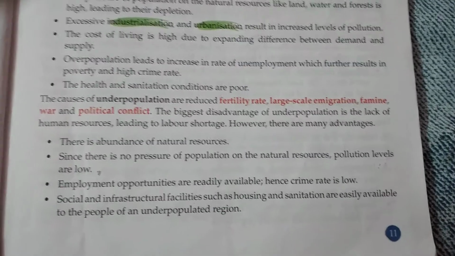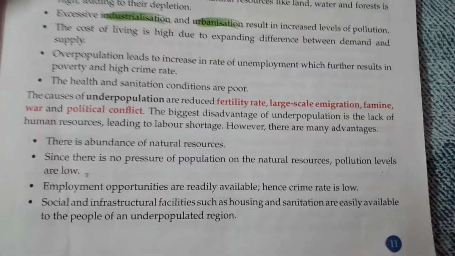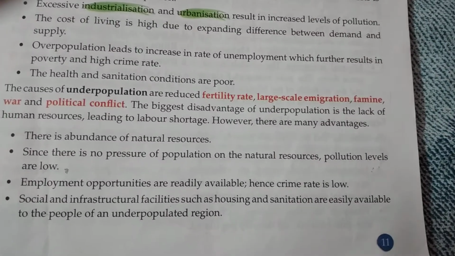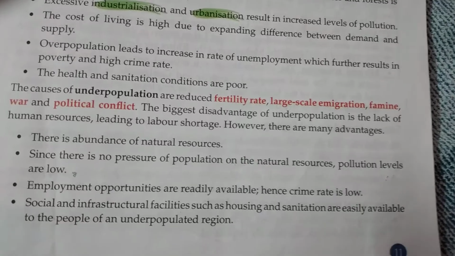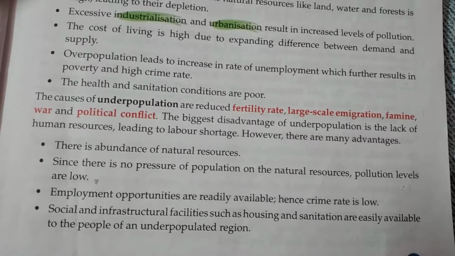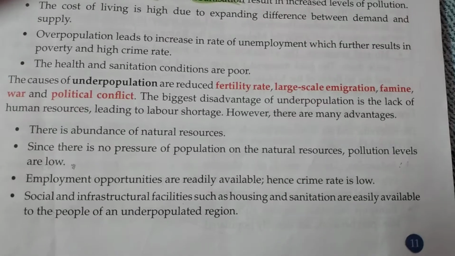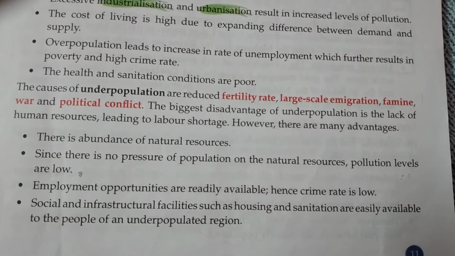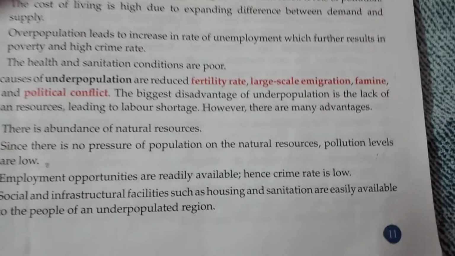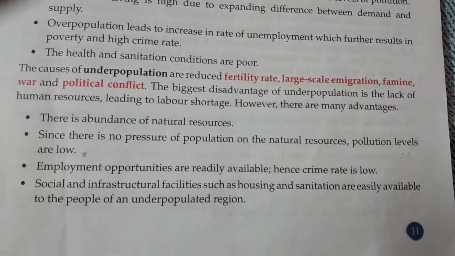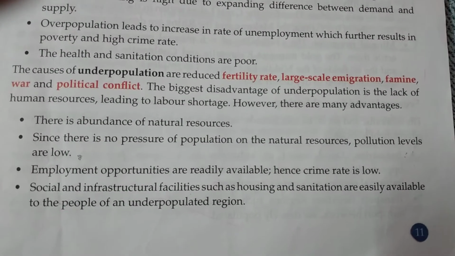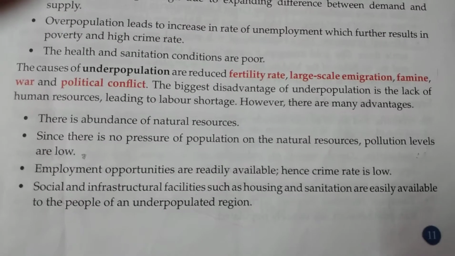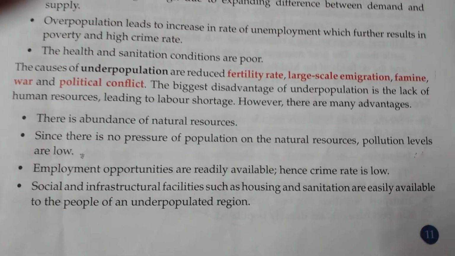So it has been said that some of the main reasons of underpopulation are less fertility or reduced fertility rate, large scale emigration, that is people are moving out from that particular place or country to some other country. Then famine or war or some sort of political conflict, that is famine, or shortage of food, or war. We know that in a war many people die, or maybe due to different kinds of political conflict, many people are moving out from that place to some other place. So these are the main reasons or main causes of underpopulation.